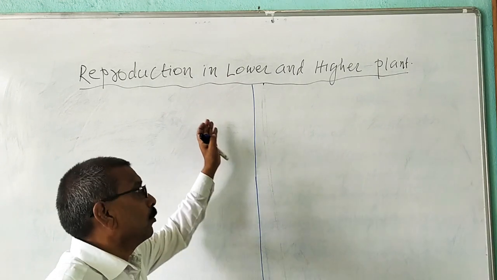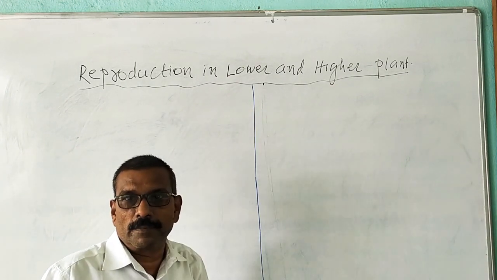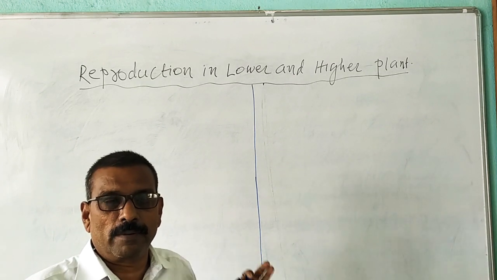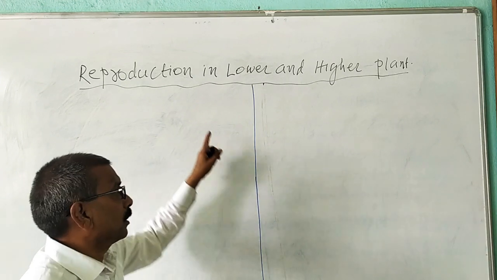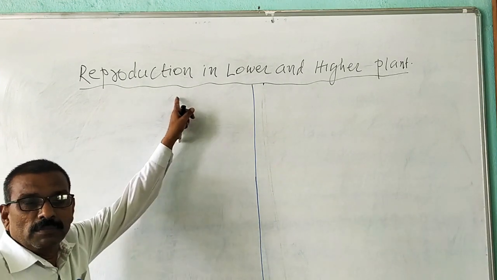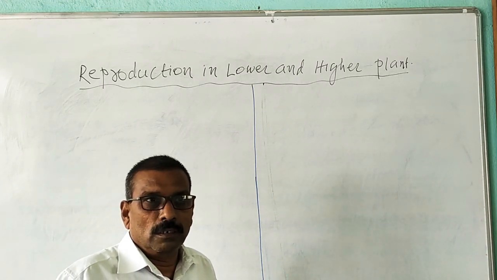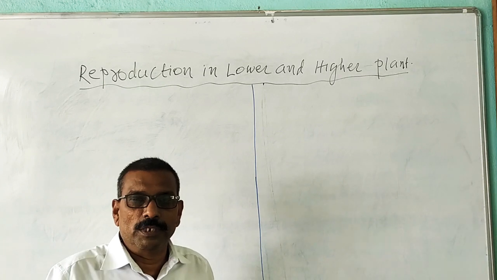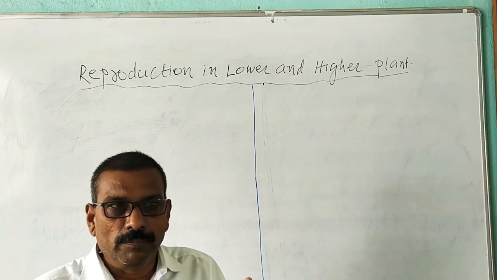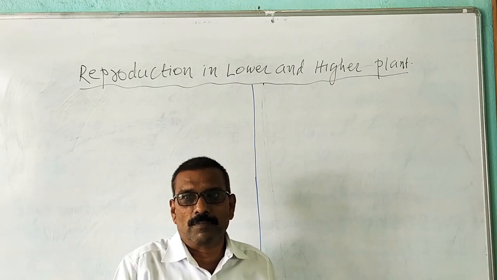Friends, today we are going to study our first chapter from our biology syllabus, that is reproduction in lower and higher plant. Then first question arises, what is meant by reproduction? Reproduction म्हणजे काय? In Marathi we are calling it as पुनरुत्पादन. Now definition of reproduction. Reproduction is the process in which a living organism gives birth to young ones similar to themselves.